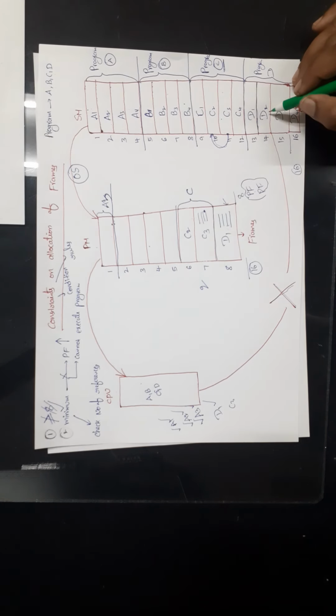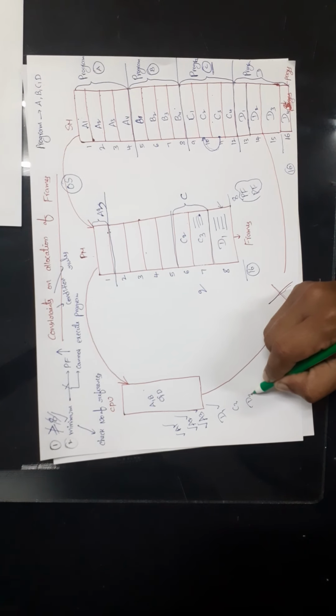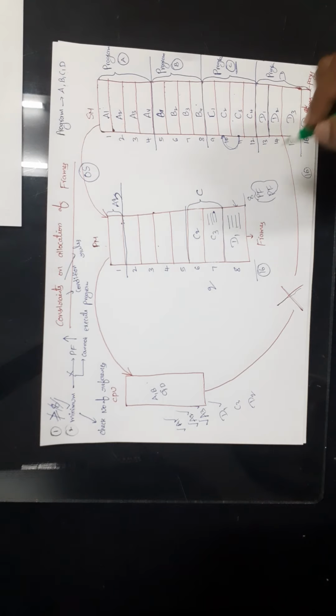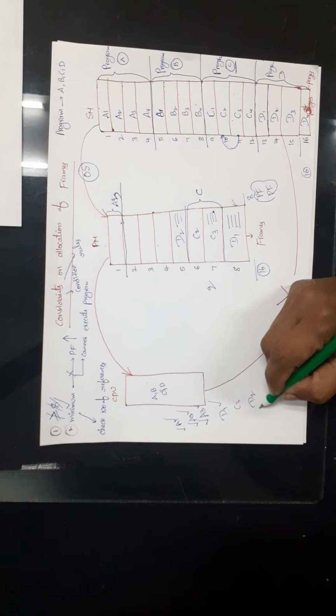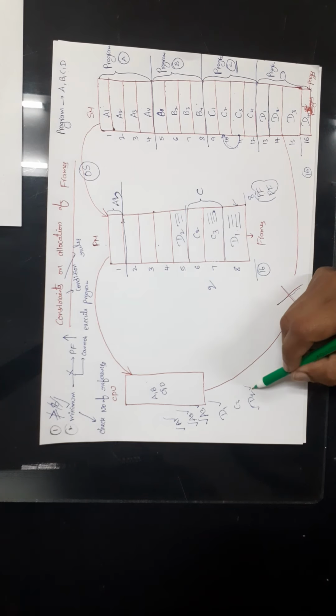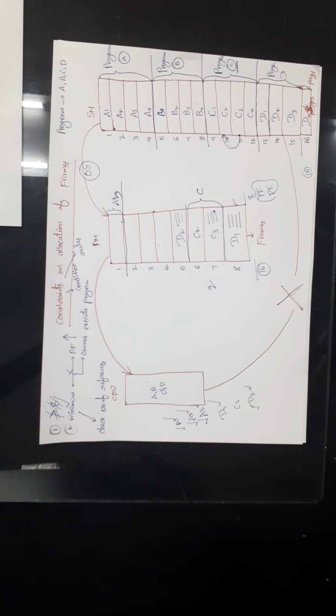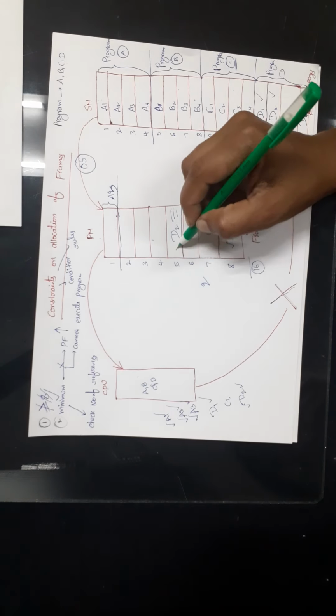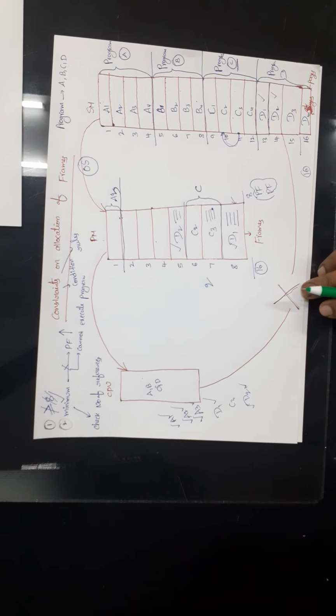Let us assume that the CPU has made a request for D2. In order to execute D2, it should be brought from secondary memory to primary memory. Let us assume that D2 is stored here. Now the CPU can access D2 and execute it, because it does not require any other frame's data. So it is executed directly. If you observe, in order to execute D1 or D2, we require only one page. If we have only one page of data, then we can execute the instructions of D1 and D2.